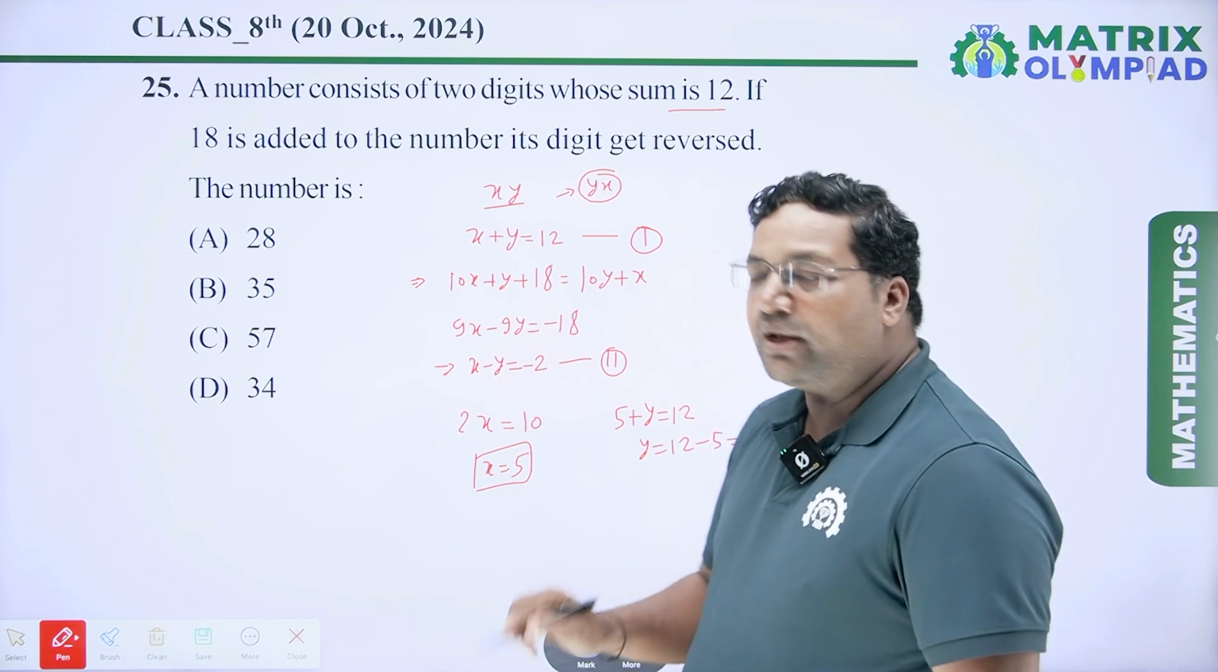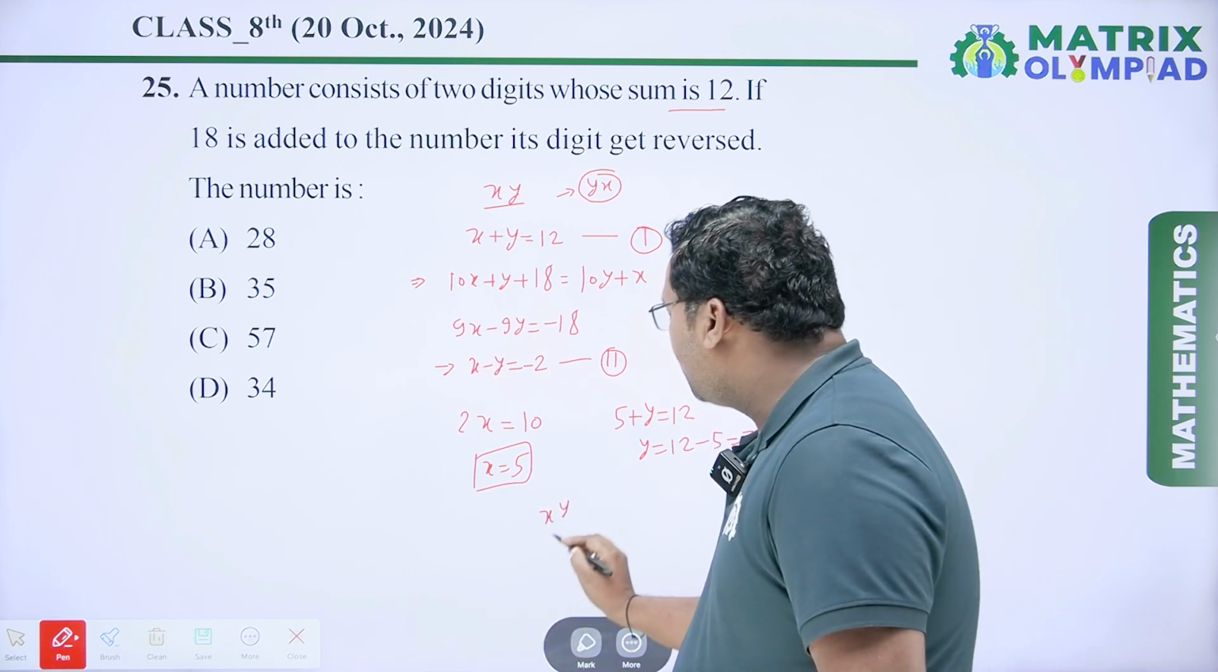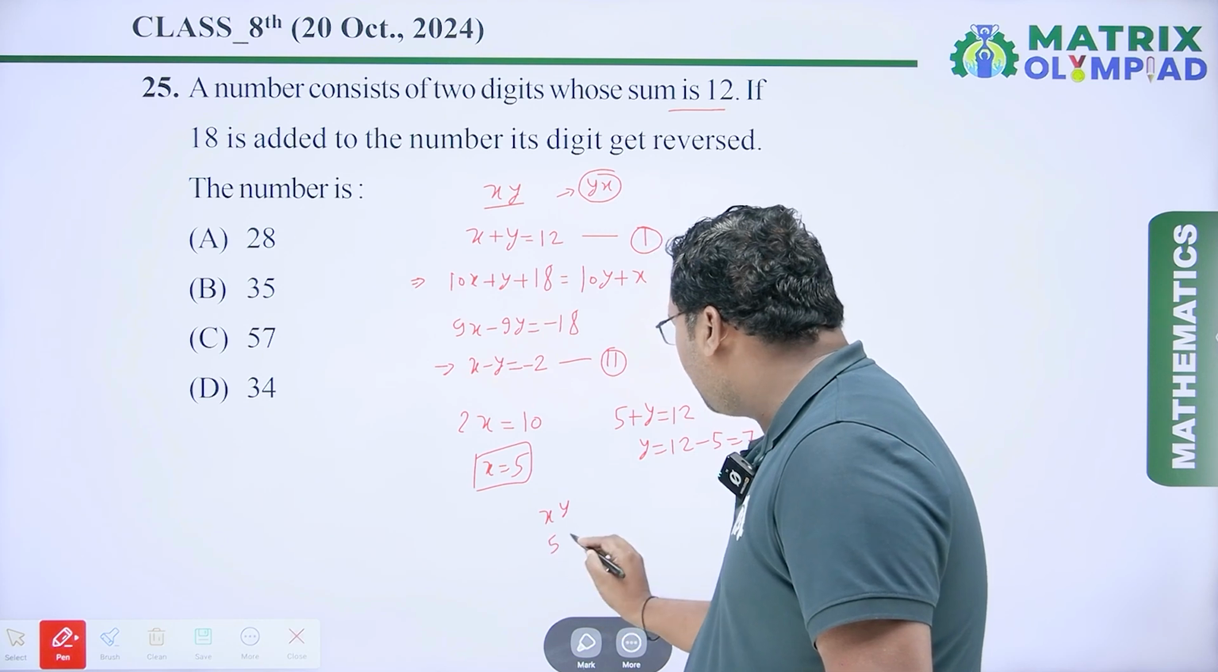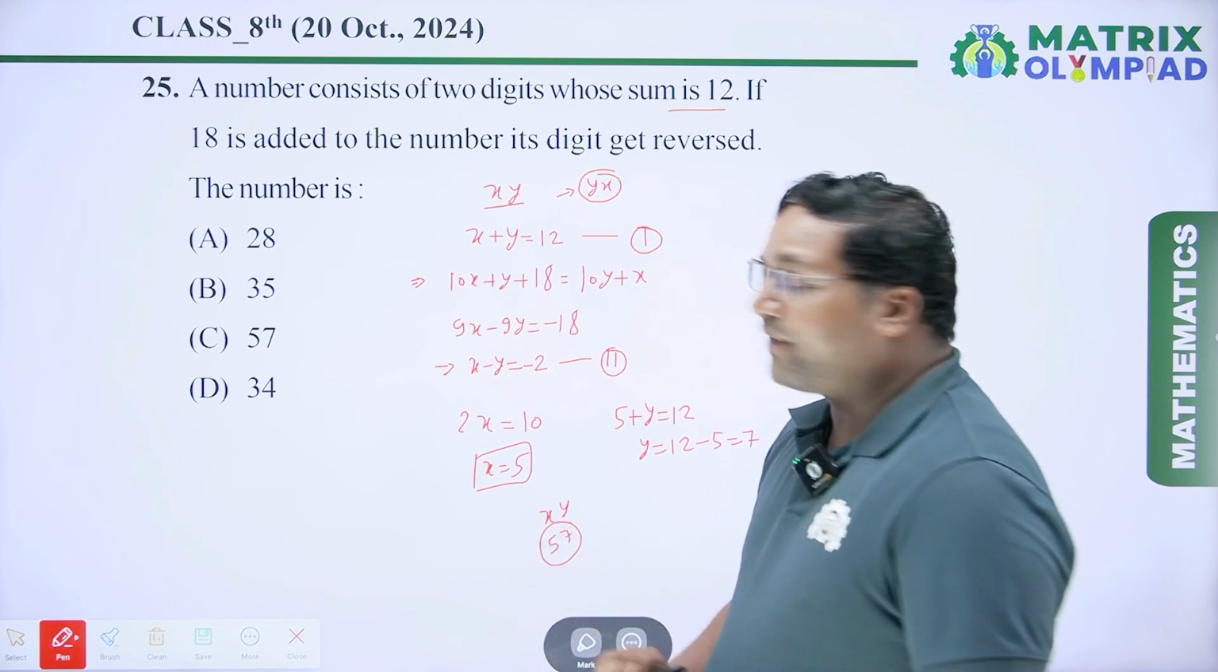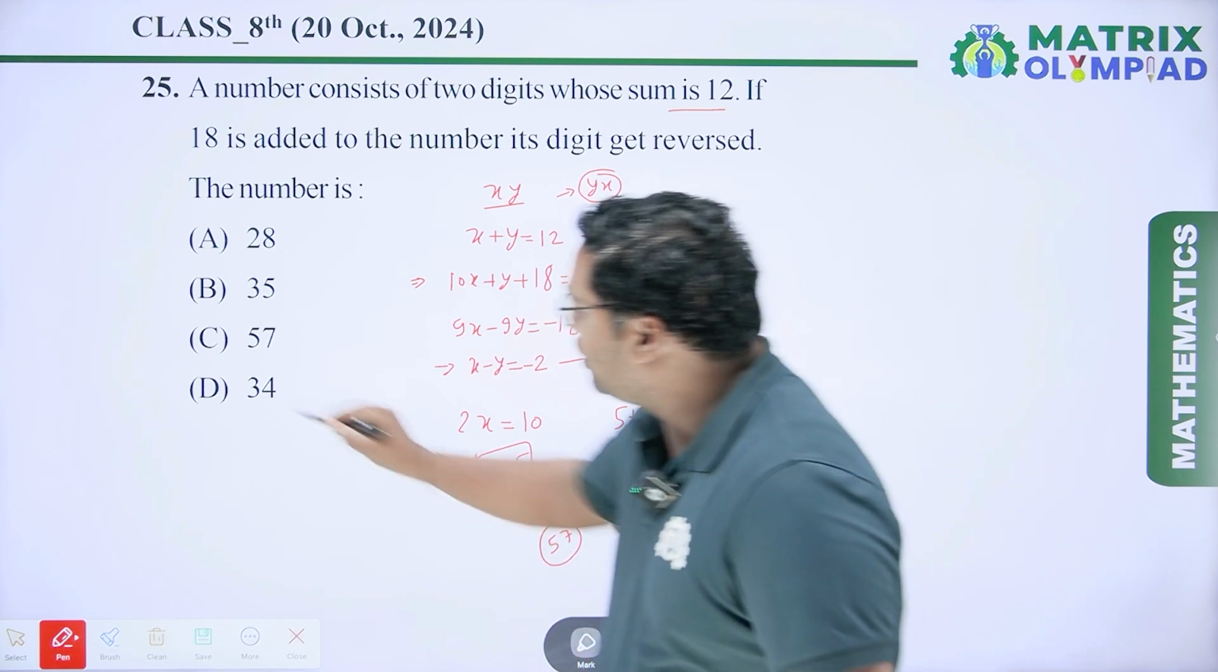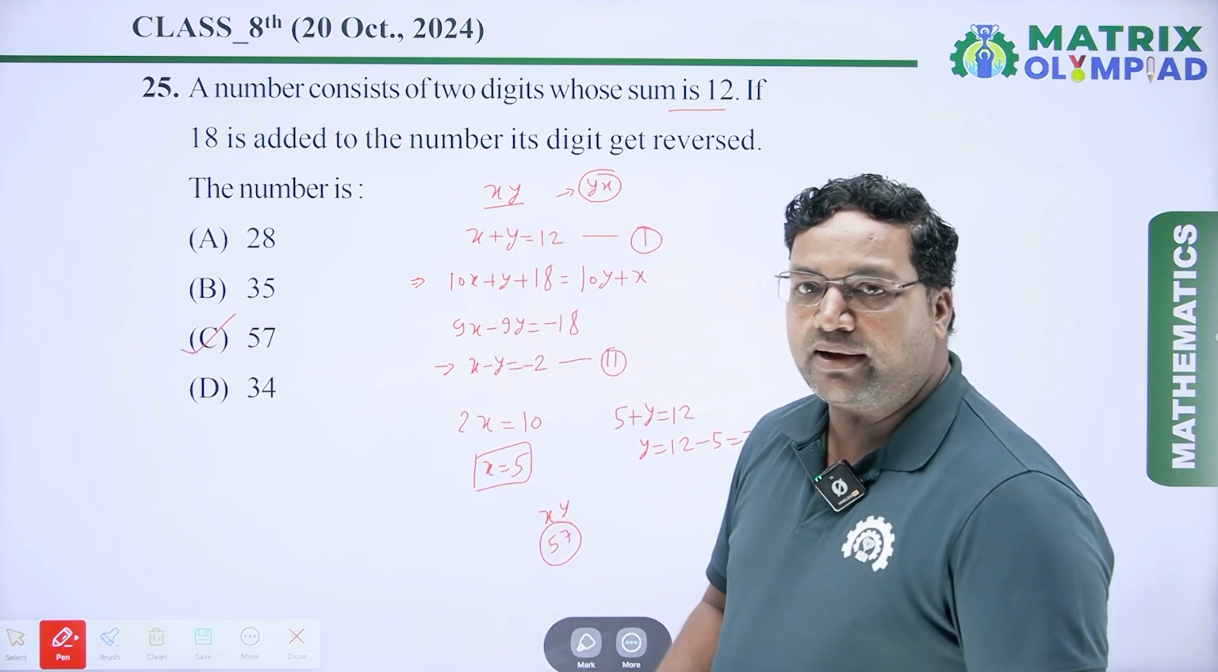7. Our number is xy. The x value is 5, the y value is 7. So the final number is 57, which is option C. So option C will be the right answer.